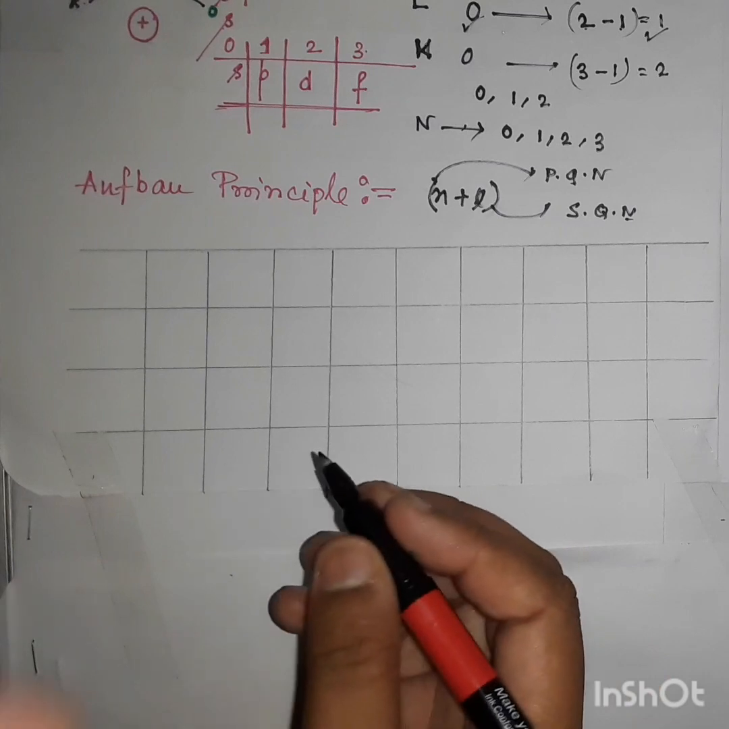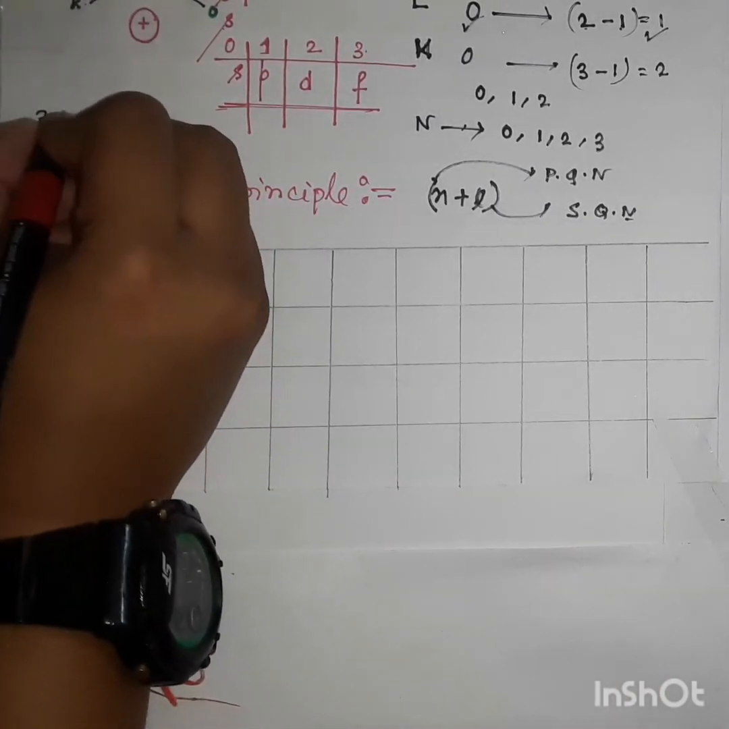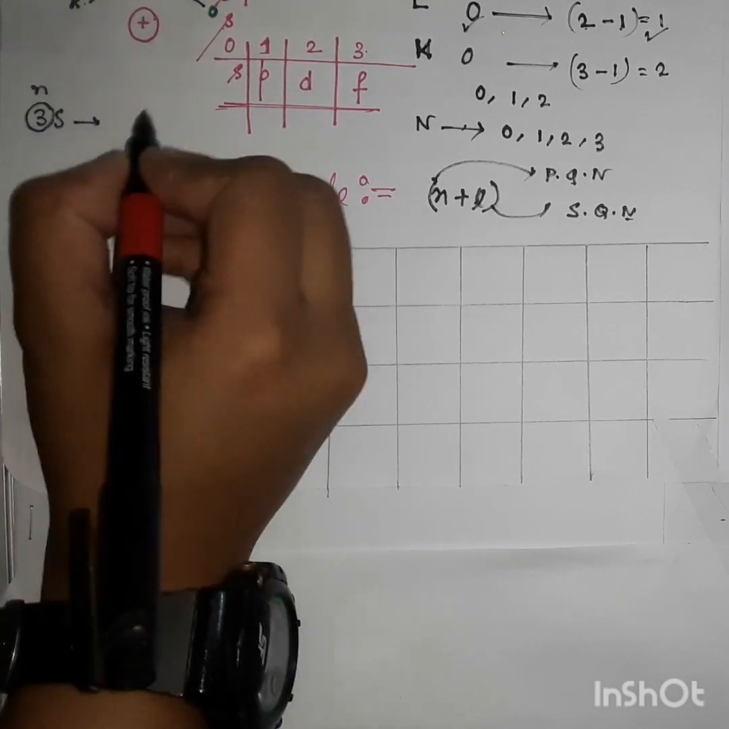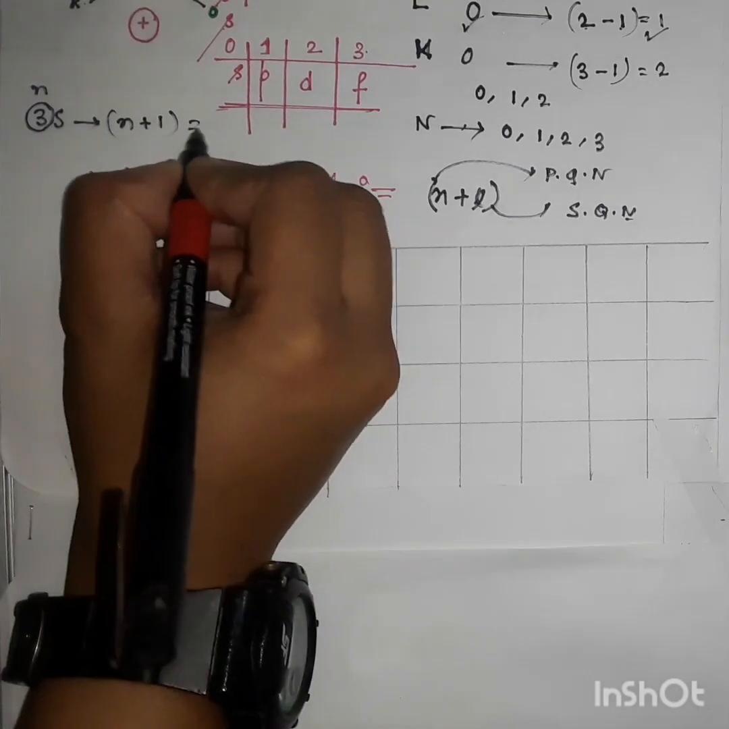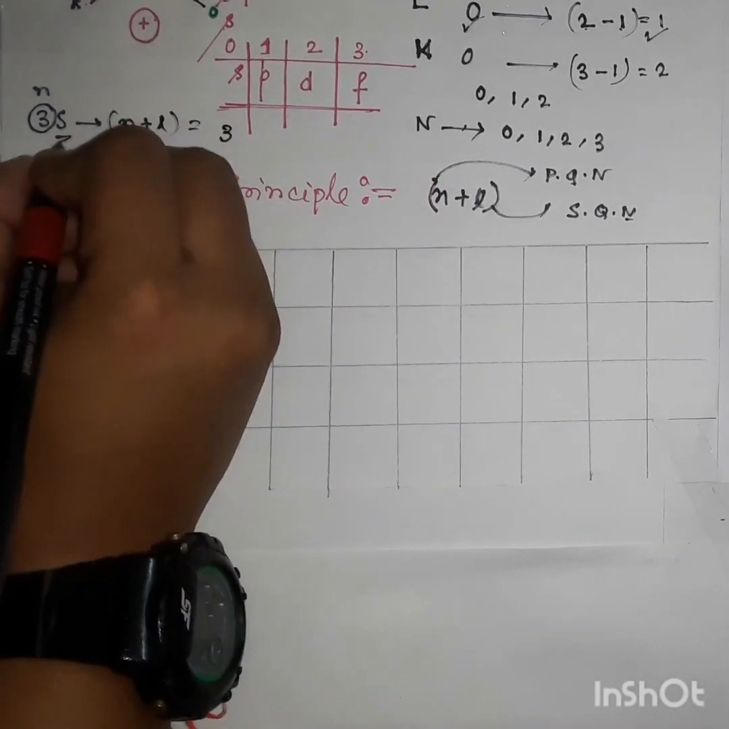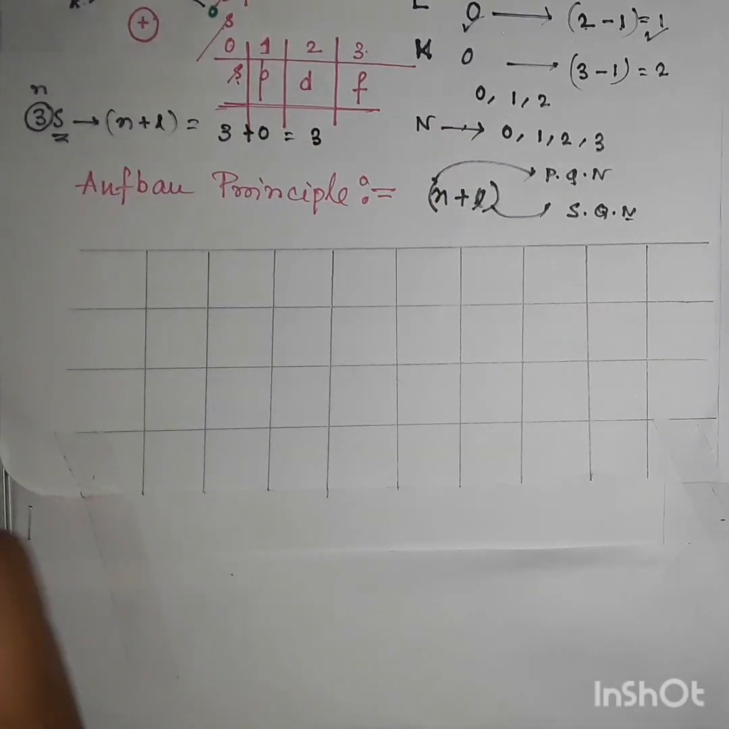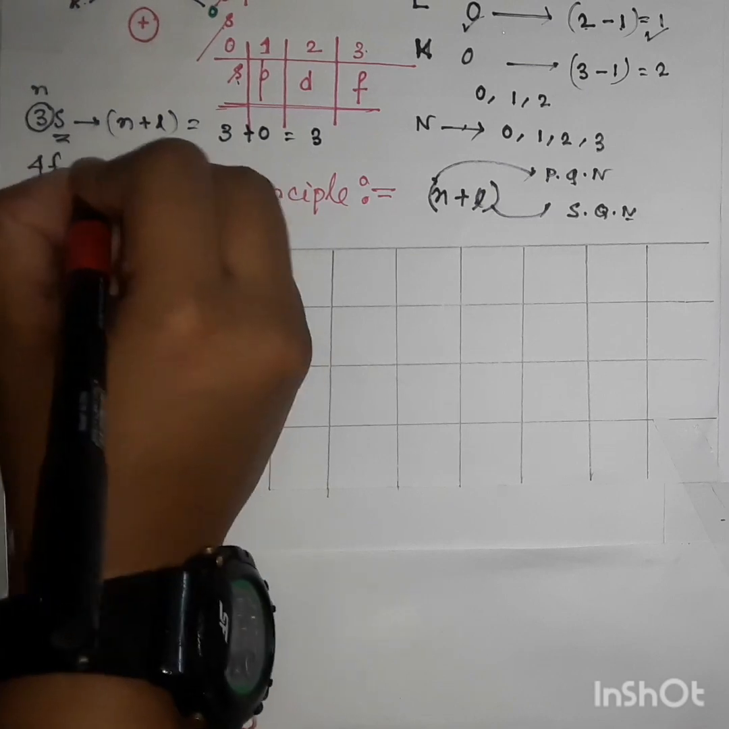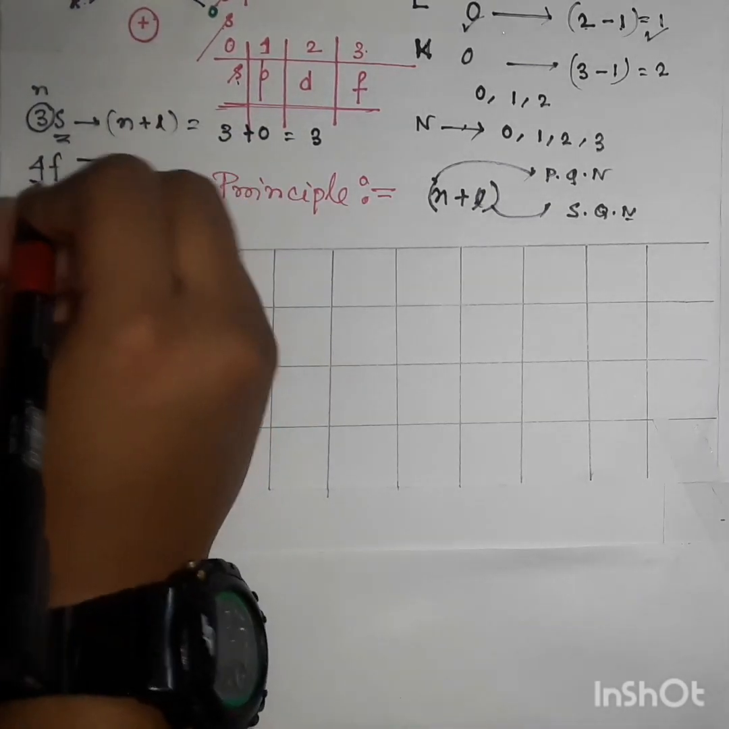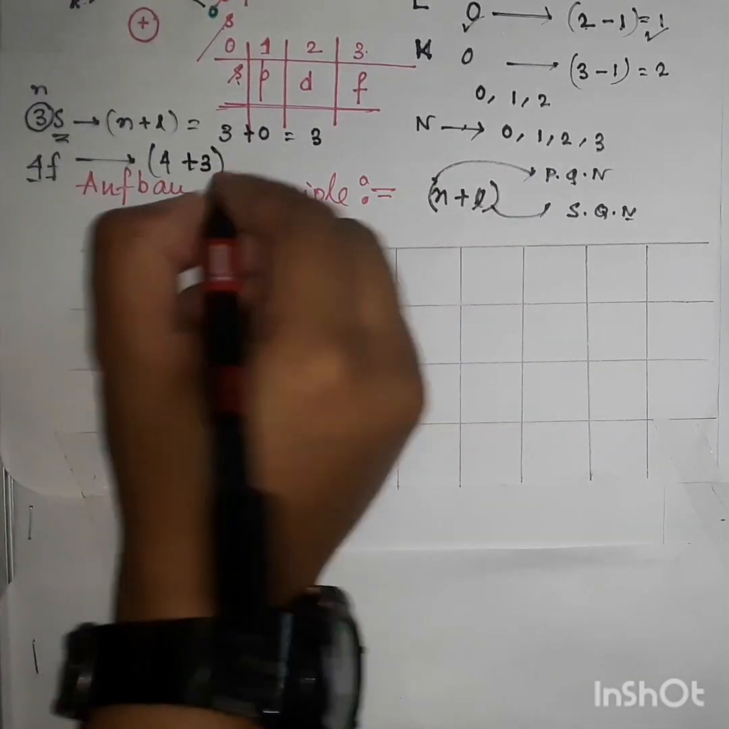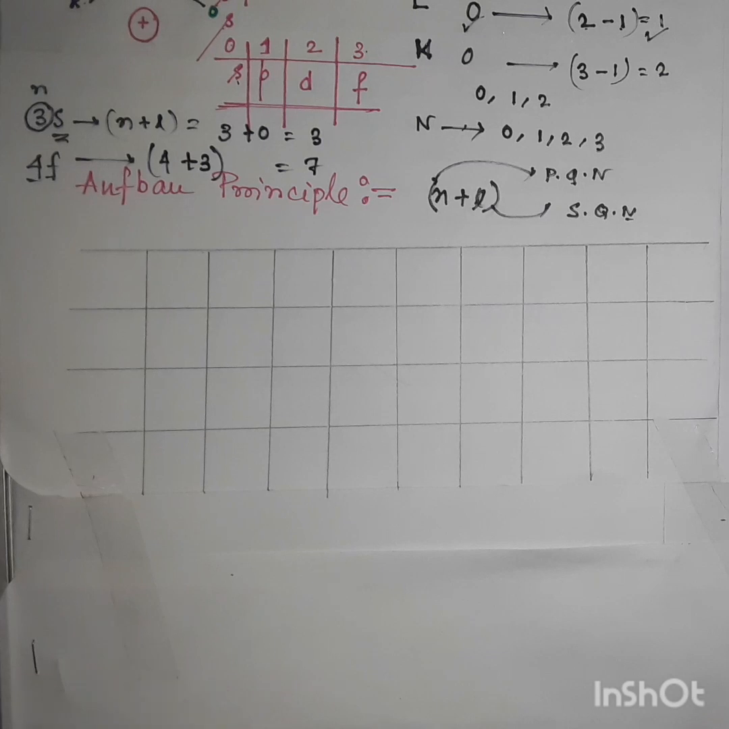So how are the energies calculated? Let us calculate the energy of the 3s orbital. By the n plus L rule, n is equal to 3, and for s the value of L is 0. So the value is 3. Now for 4f, n is equal to 4, and for f the value of L is 3. So the energy value is 7. By this calculation we have to arrange the electrons in those orbitals.